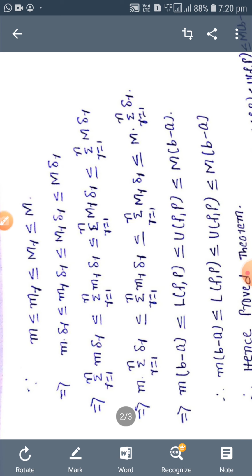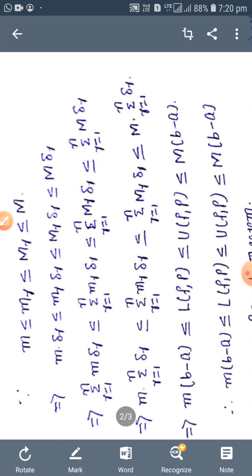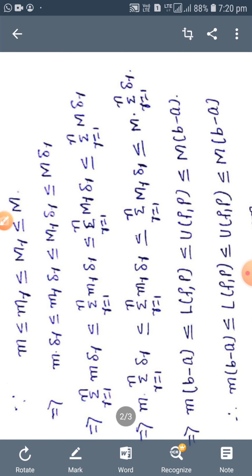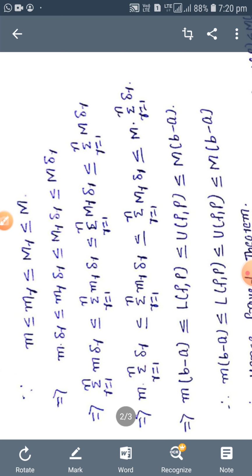Therefore, m into summation r equal to 1 to n delta r less than or equal to summation r equal to 1 to n small mr delta r less than or equal to summation r equal to 1 to n capital Mr delta r less than or equal to capital M into summation r equal to 1 to n delta r. Already we know that summation r equal to 1 to n delta r equal to b minus a, and summation r equal to 1 to n small mr delta r, by definition of lower Riemann sum, is equal to LFP.